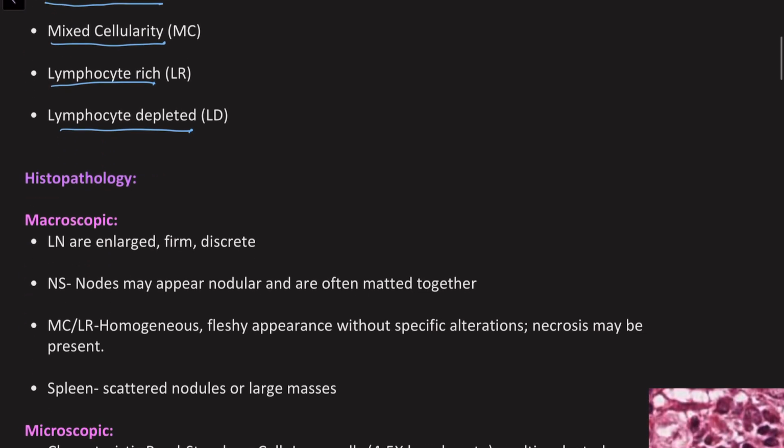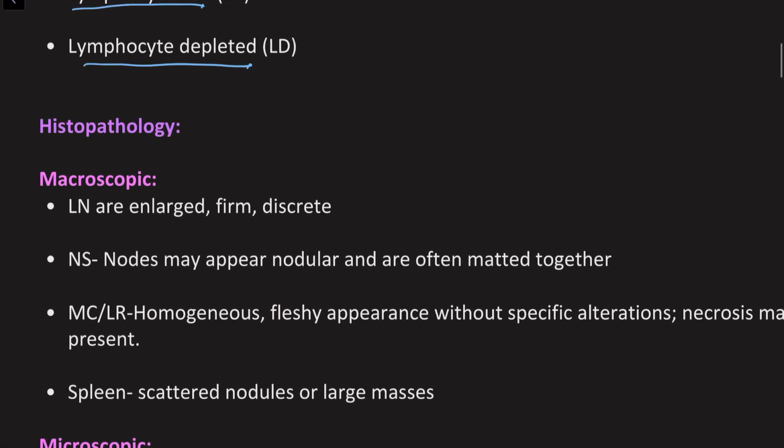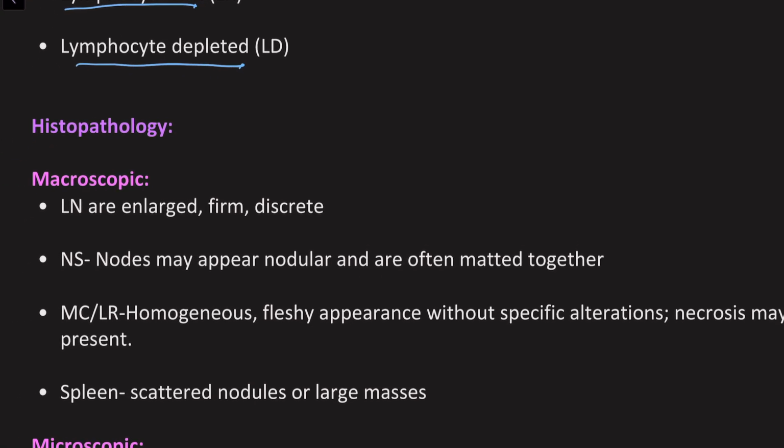So let's talk about the histopathology. At a macroscopic level, lymph nodes are enlarged, firm, and discrete. In nodular sclerosis, the nodes may appear nodular, as the name suggests, and are often matted together.